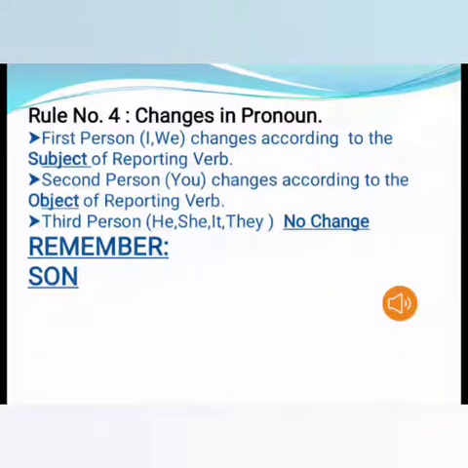First person, that is I and we, changes according to the subject of the reporting verb. So the first person in the reported speech changes with the subject of the reporting verb. Second person you changes according to the object of the reporting verb. And for third person he, she, it or they, there are no changes. Means if the pronouns he, she, it or they are used in the reported speech, there will be no changes in the pronouns, but only first person and second person change.